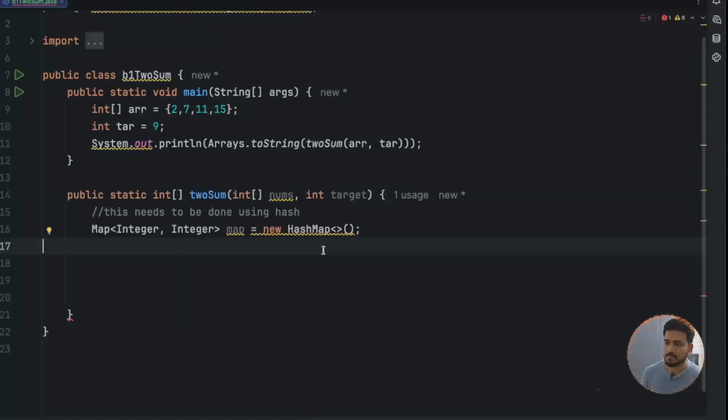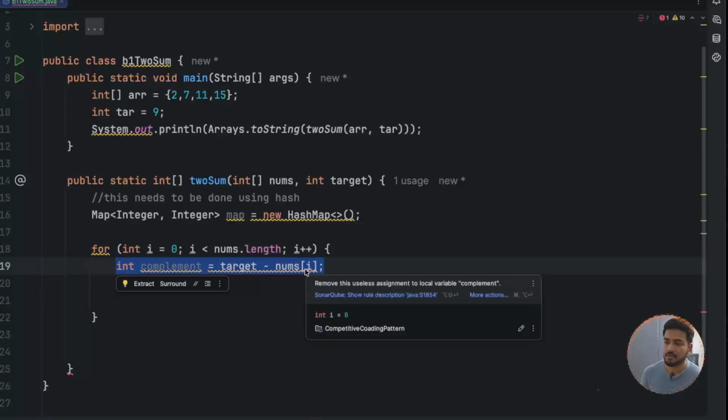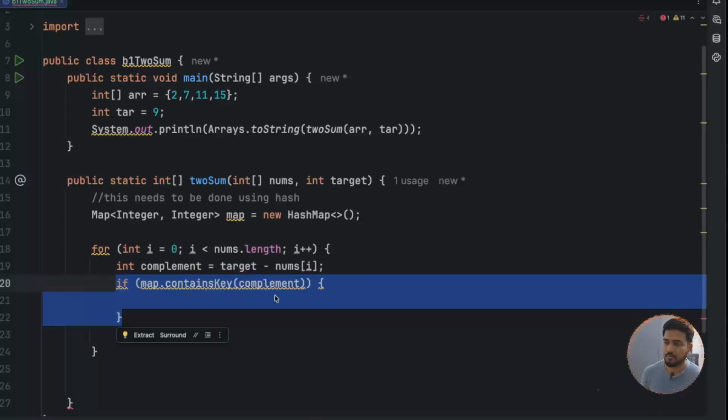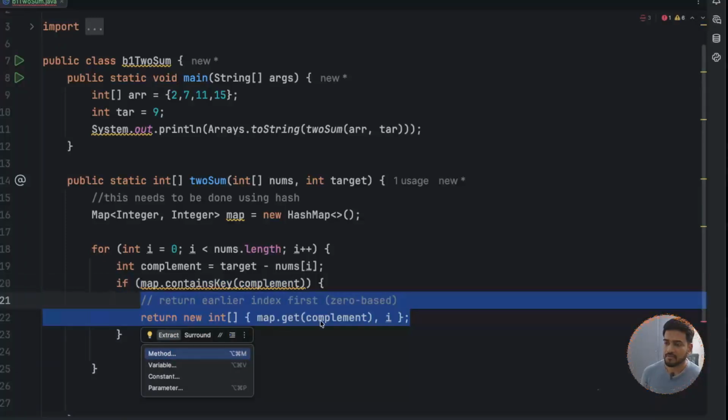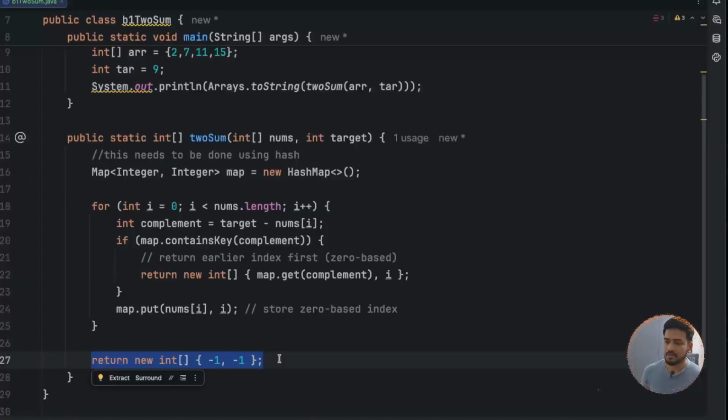So using a HashMap, we are iterating over the array. Every time we take the complement by subtracting the current number from the target, and we check if the complement is already present as a key in the map or not. If that is the case, then we can just return the complement's index and the current index. Also, if that is not the case, then we can simply put that number in the map and store its index, because the answer will appear the first time and only one time in this loop. And if nothing works, then we can just return -1.